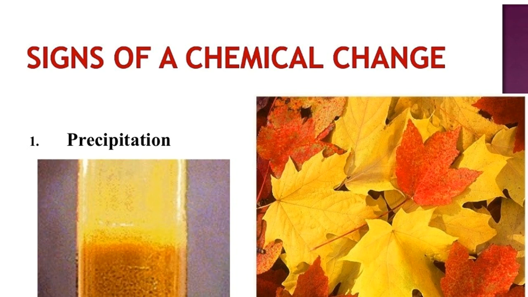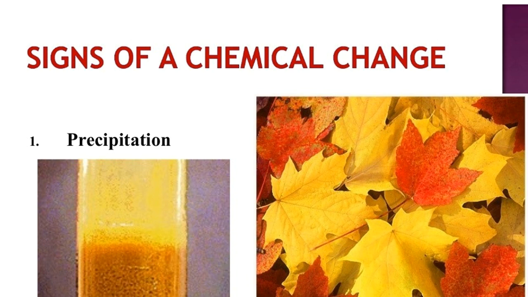What are the signs of a chemical change? That means how to understand externally that a chemical change has taken place. Now there can be precipitation. Precipitation means formation of an insoluble compound from a soluble solution.